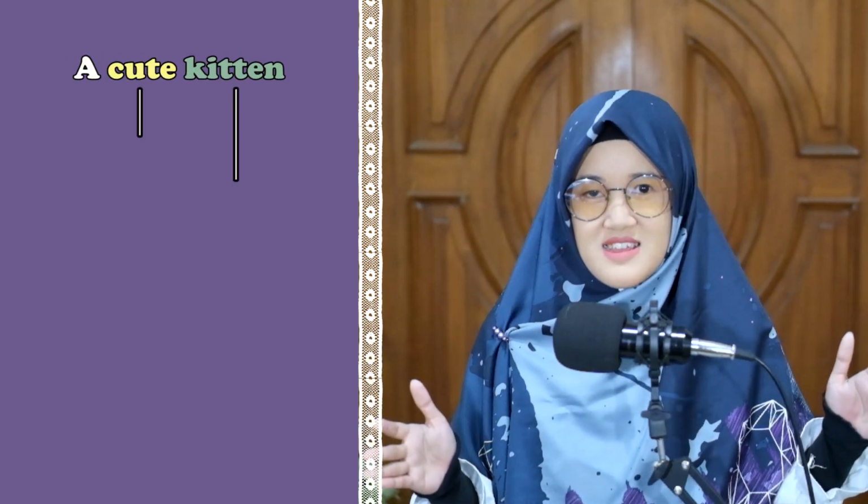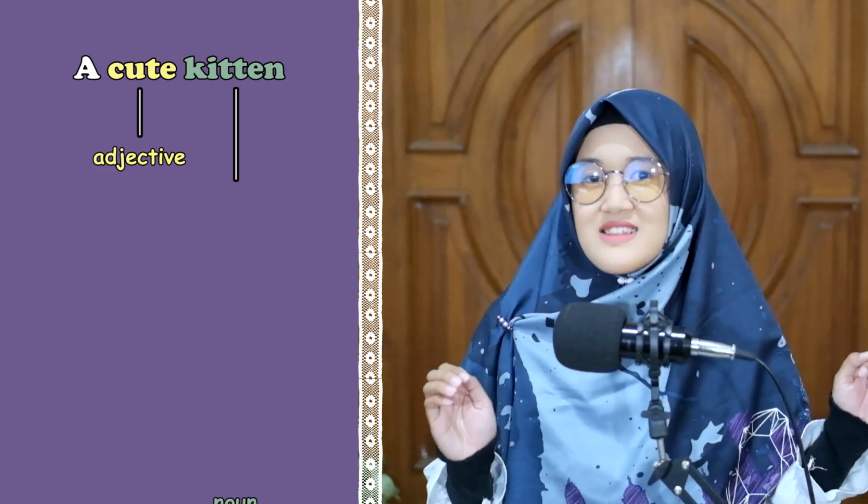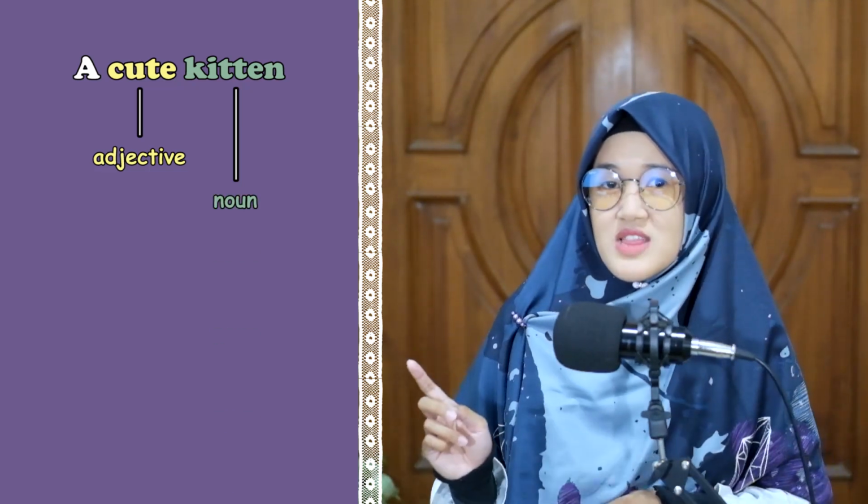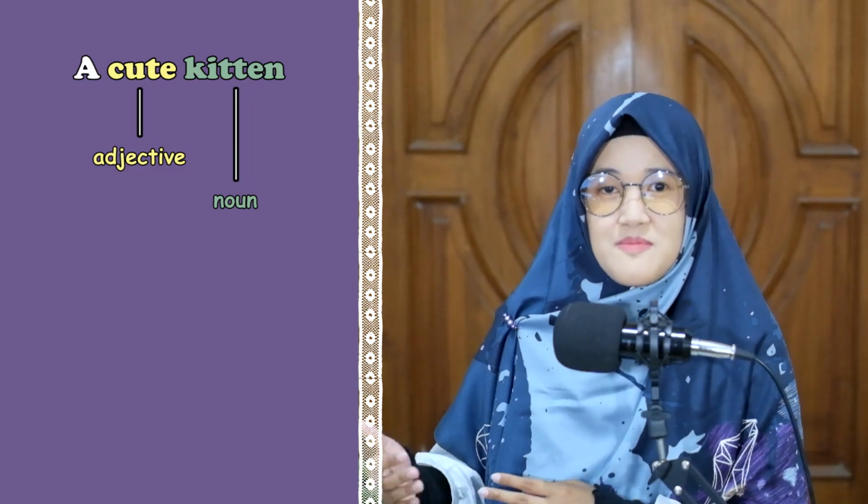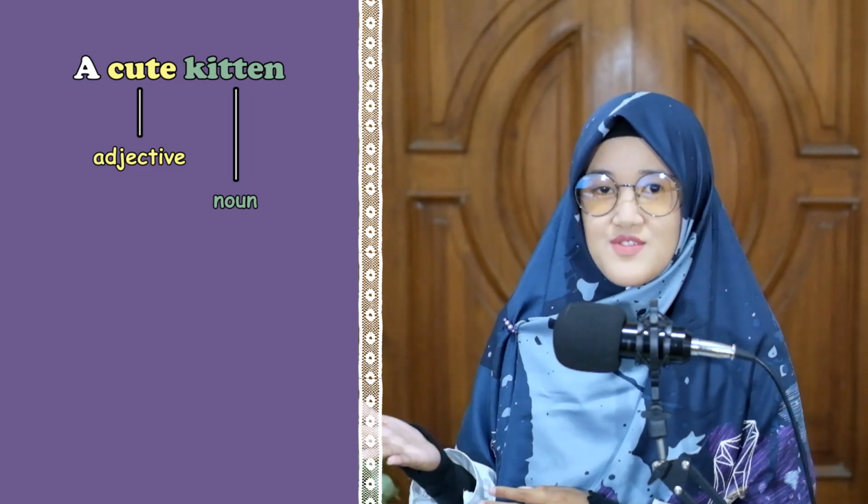So, first of all, let's revise quickly what is an adjective. Adjectives are those words that describe a noun. They can describe size, feeling, color, amount, and etc. Adjectives come before noun. A cute kitten: adjective, and noun. Here, cute is an adjective describing cat, which is a noun.